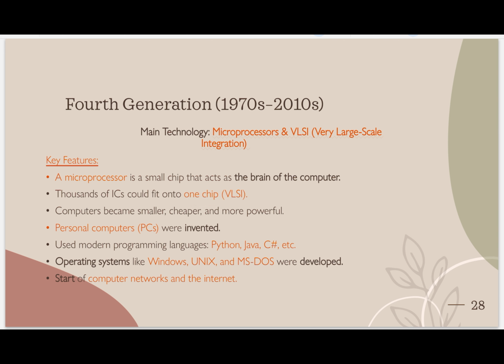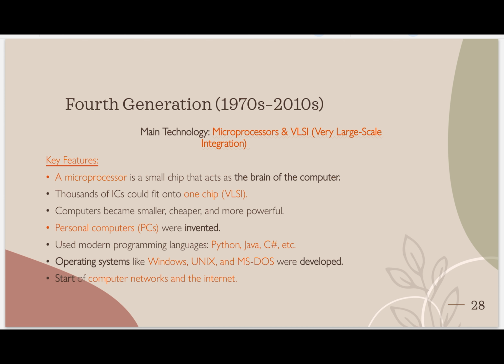And how big is this chip? For example, we can say our nail size, thumb size. This much big is only the VLSI. That's why it is getting smaller, cheaper and more powerful. Personal computers were invented. As we see, my PC. What is the full form of PC? Personal computer is the full form of PC.